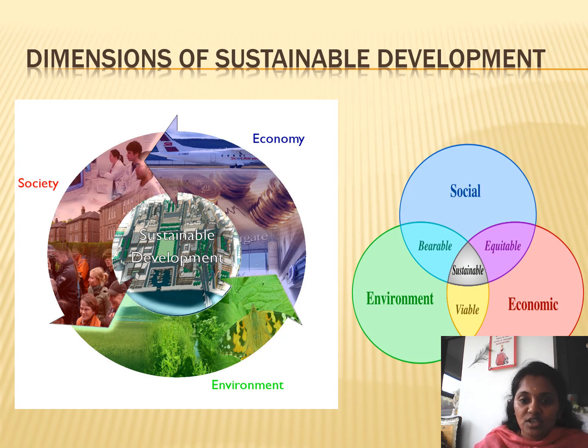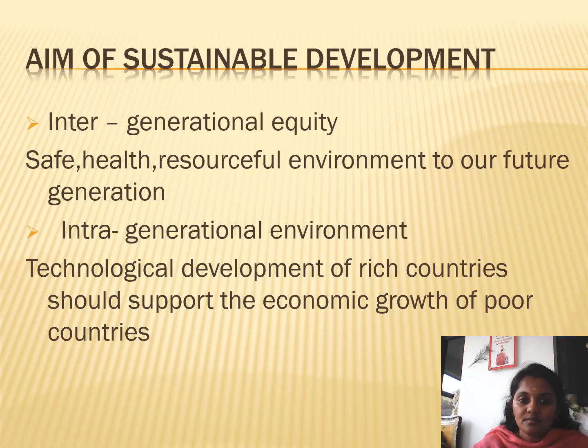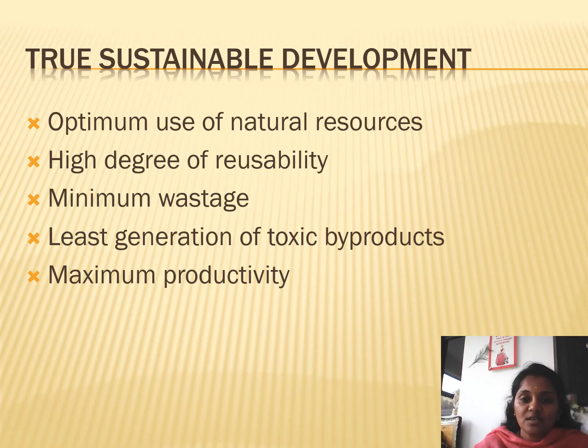The dimensions of sustainable development are society, environment and economy. We can see that these are interrelated. The aim of sustainable development is intergenerational equity: a safe, healthy, resourceful environment for our future generation. That is the main aim of intergenerational equity. Intergenerational equity also means the technological development of rich countries should support the economic growth of poor countries. Then we can see true sustainable development.